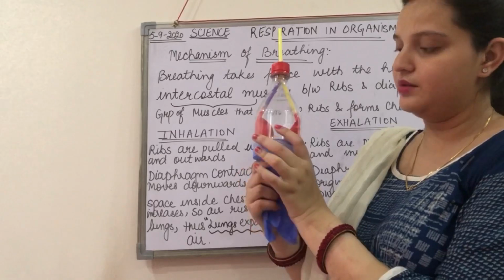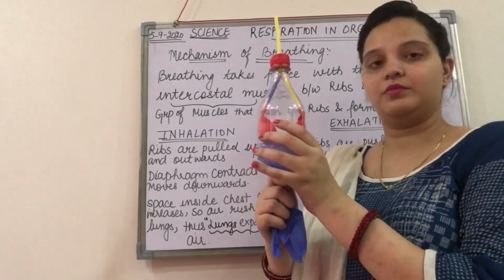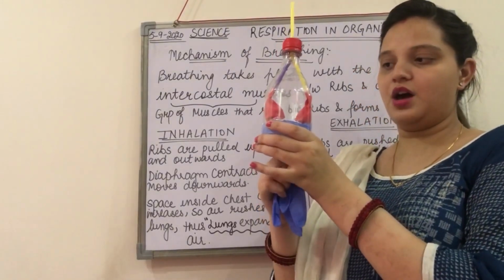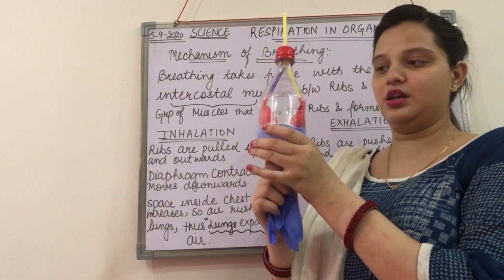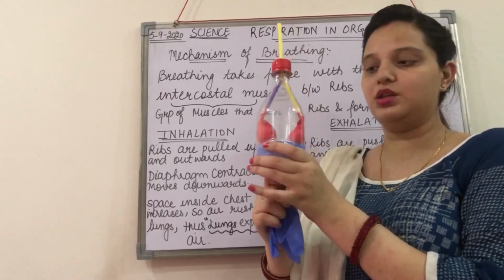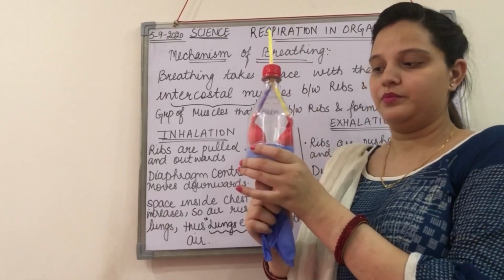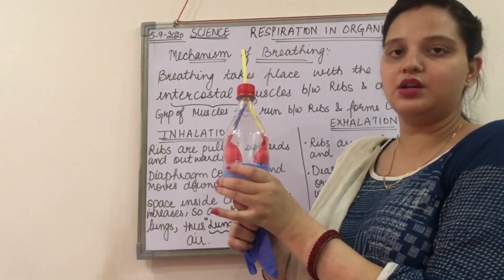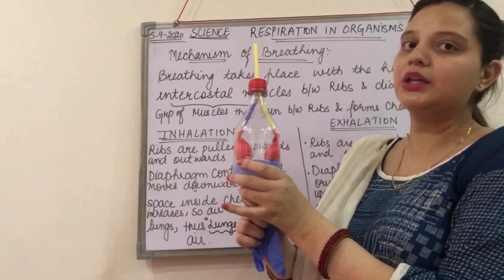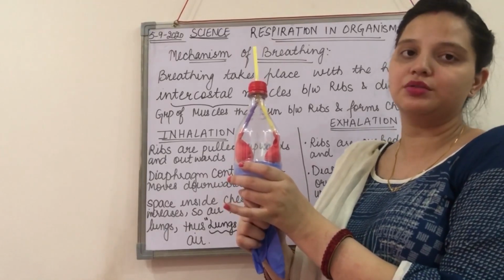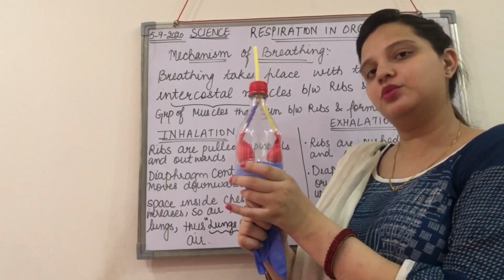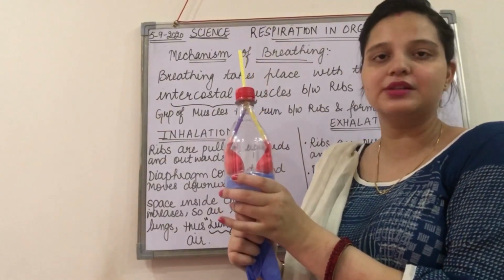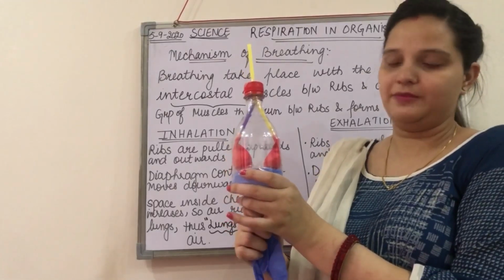Can you see? When I am pushing it downward, the lungs are filled with the air. So this is the inhalation process. The air is inhaled and goes into the lungs. From the lungs, it goes to the bronchi, bronchioles, and the alveoli, from the alveoli to the blood vessels, and then finally to all body parts.